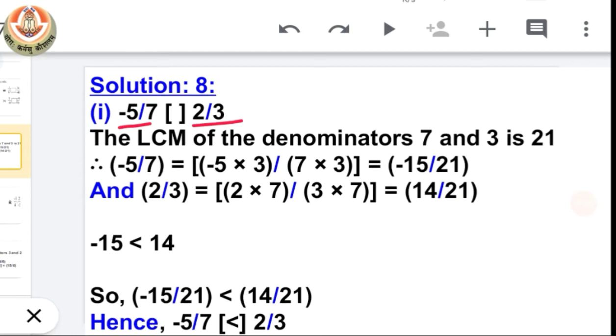Now to compare them, first we have to make their denominators equal. To make their denominators equal, we will multiply the first fraction by 3 and the second fraction by 7. See, the first fraction by the denominator of the second and the second fraction by the denominator of the first. This is the best way to make their denominators equal. Okay, see it again.